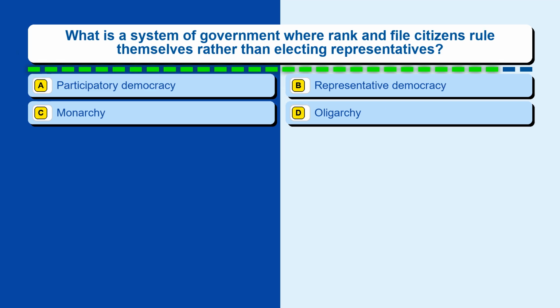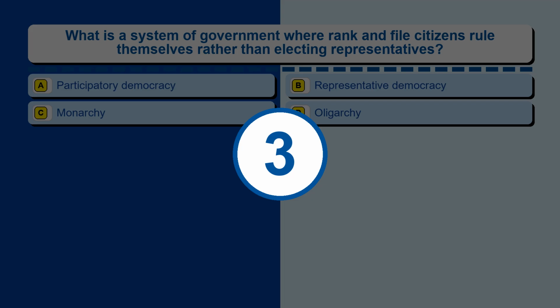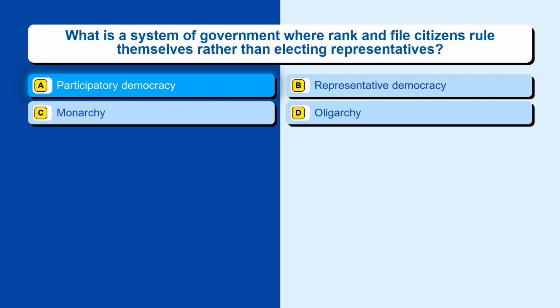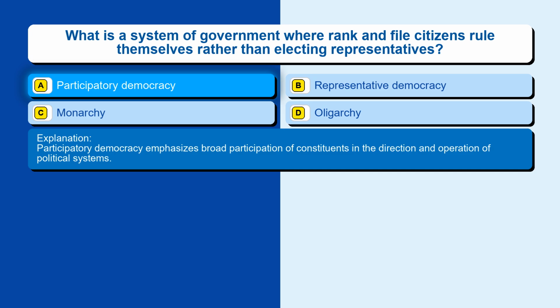Question 104. What is a system of government where rank-and-file citizens rule themselves rather than electing representatives? Option A, participatory democracy. Option B, representative democracy. Option C, monarchy. Option D, oligarchy. The correct answer is option A, participatory democracy. Participatory democracy emphasizes broad participation of constituents in the direction and operation of political systems.